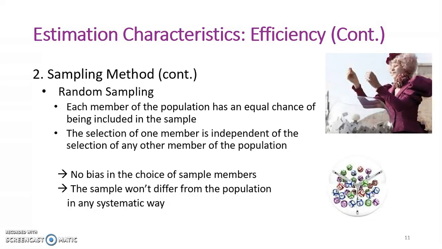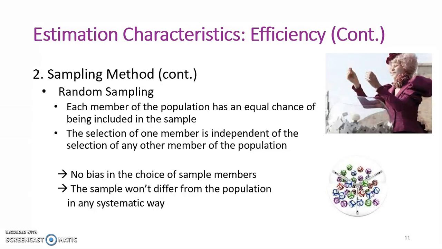So to obtain a representative sample, we can use random sampling. Random sampling is when each member of the population has an equal chance of being included in the sample. And there are a few different types of sampling methods we can use to ensure that we are randomly sampling. This means that the selection of one member is independent of the selection of any other member of the population.